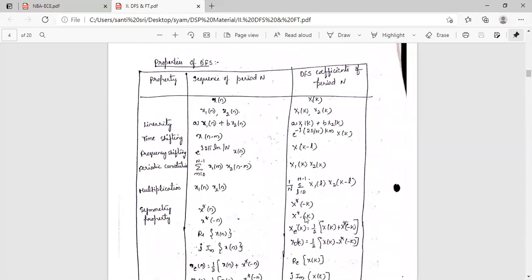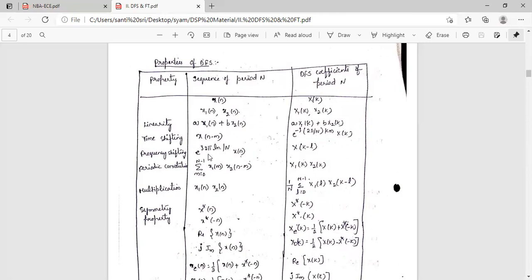So, a property relates a sequence of period N and discrete Fourier series coefficients of period N. So this is x of n, this is X of k; x1 of n, x2 of n, this is X1 of k, X2 of k. Coming to the linearity property, a into x1 of n plus b into x2 of n will become a into X1 of k plus b into X2 of k. Similarly, the time shifting property: x of n minus m will become e power minus j 2 pi by N into km into X of k.